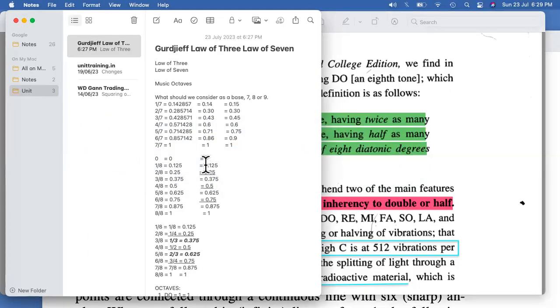I'll just repeat this to you. We cannot consider 0, because anything multiplied by 0 would be 0. We cannot take half of that or double of that; it doesn't matter, it will be the same thing. So we need to start with a number. If it is 0.125, double of that is 0.25, double of that is 0.5, and double of that is 1. So probably this is making some sense for us, right?